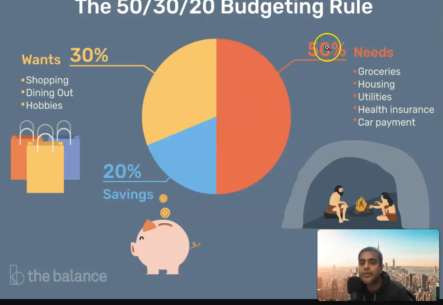Another way to look at it is that 50% is short term, like your next week, 1 month, 2 months, 3 months. You need your groceries, you need your housing, you need your utilities. So those are your needs that you absolutely need.